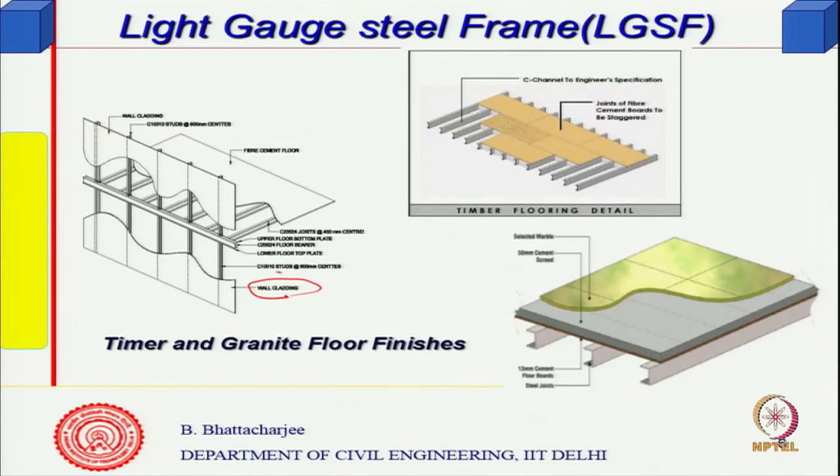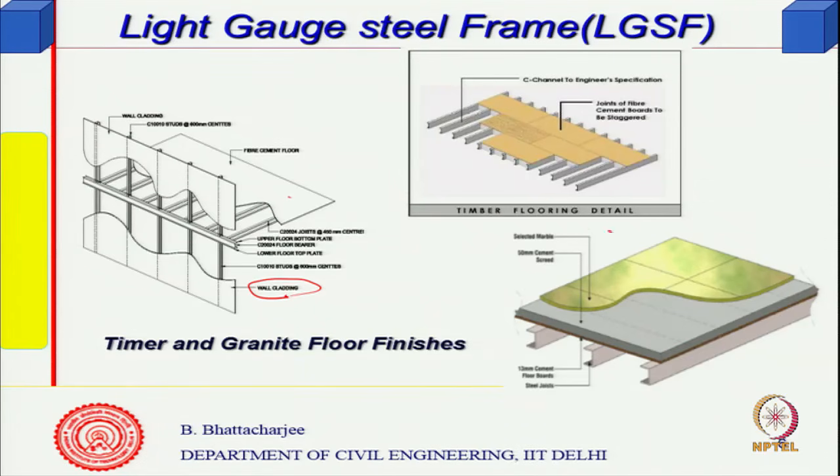Wall cladding, then this is your floor level. There is a C section, there are other C sections here. Then you will have fiber cement floor or whatever type of flooring you want at the top.